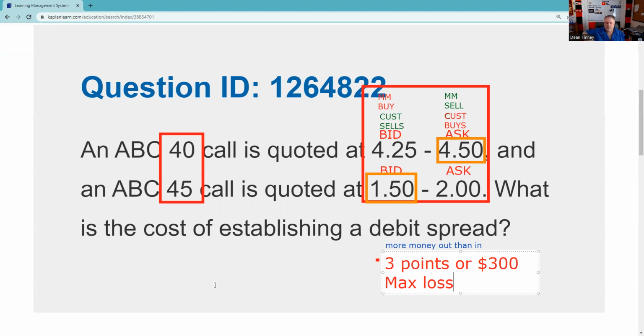Now, what are the other things you need to know about a spread? All the action in a spread takes place between the strikes. So, here our strikes are 40 and 45. I always joke that you can tell somebody who hasn't traded options, who writes option questions, because no person who really does this would do this spread, because there's only 5 points to be made or lost here. I would rather just buy the call for 4.5 and be done with it. What Dean thinks is not testable.